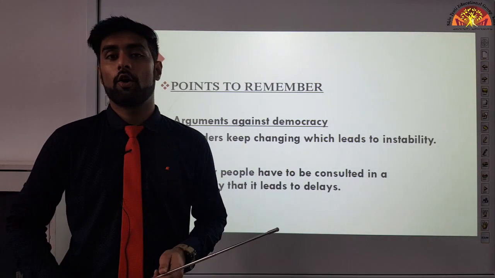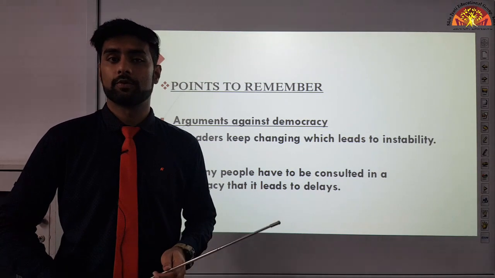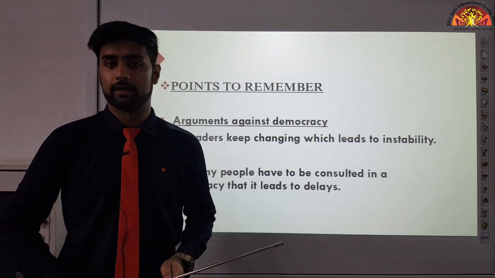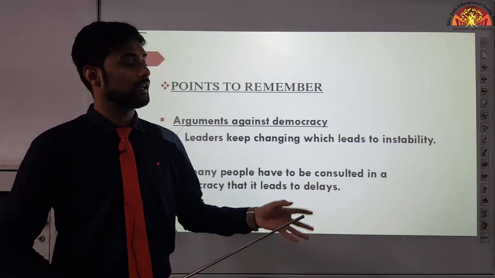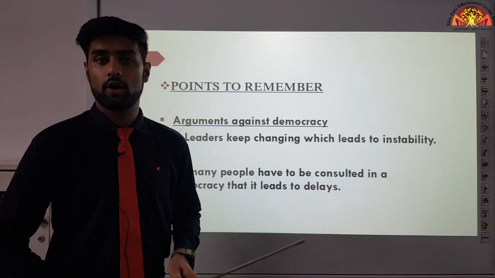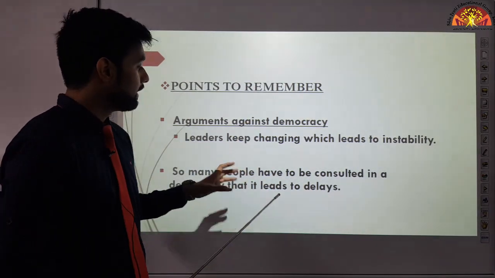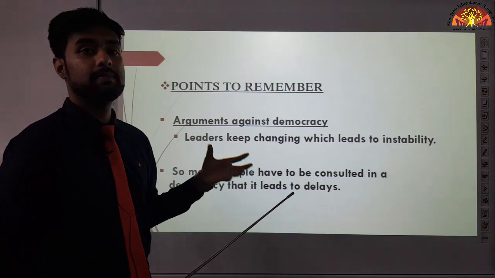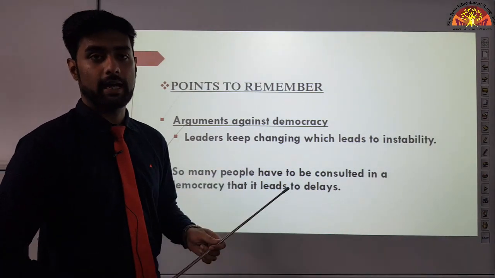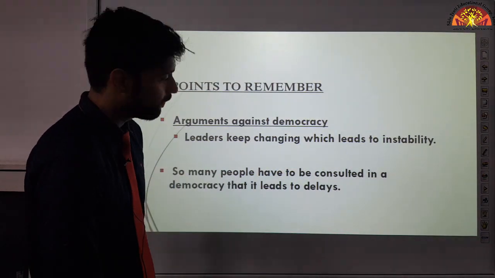In a democratic government, a lot of people are consulted. When a decision is supposed to be made, जब एक decision लेना होता है, a lot of ministers are required to attend the meeting, then everyone will have to agree as well on that particular law or bill, then only can that bill be passed, right? So it is saying that so many people have to be consulted, which means sometimes the decisions take a long time to carry out. It leads to delays. Okay, we'll see more points as we move.